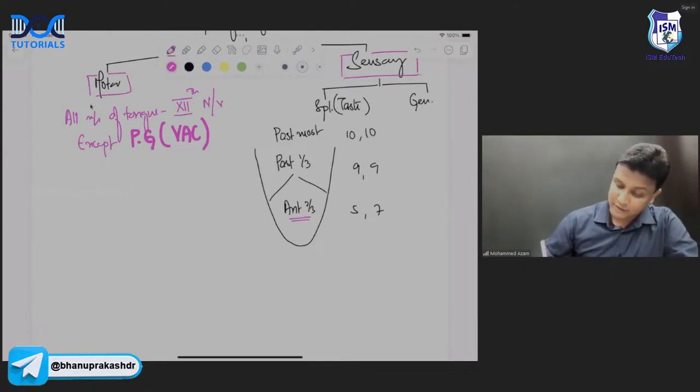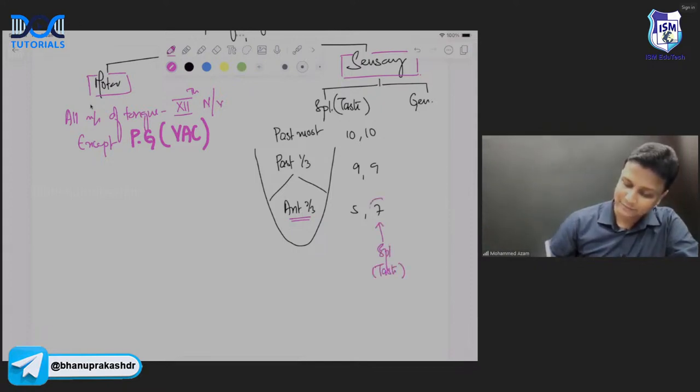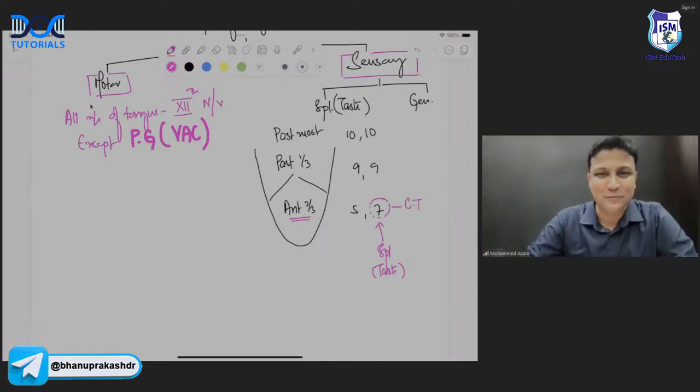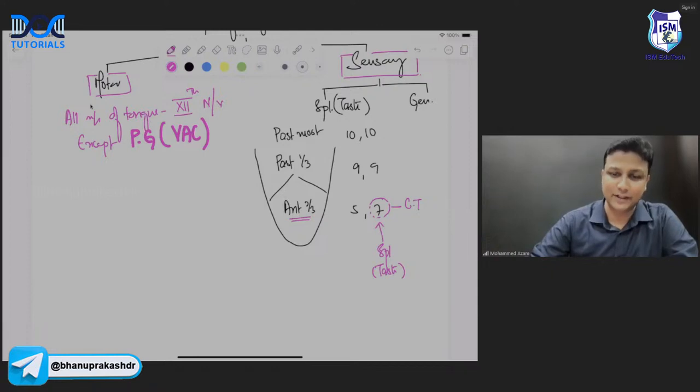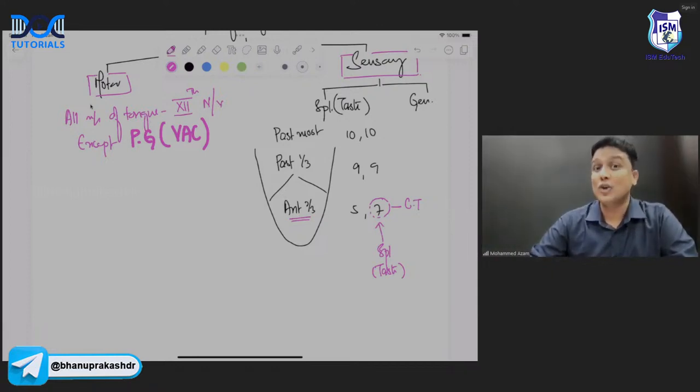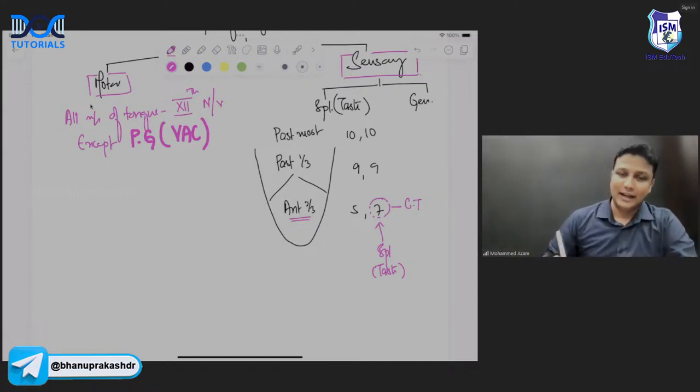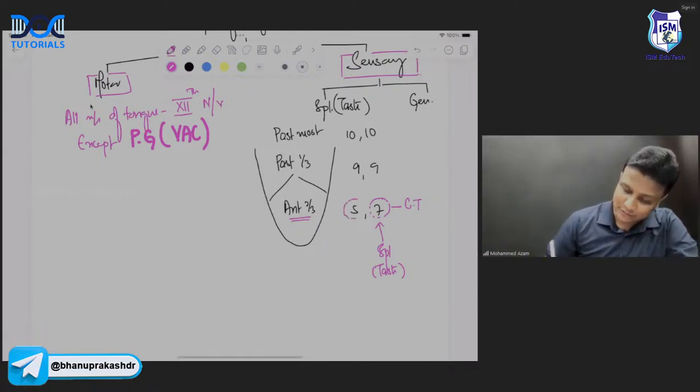Anterior 2/3 of the tongue, the taste sensation, special sensation taste will be carried by which one? The 7th nerve. And of course, which branch of the 7th nerve? Chorda tympani branch. The chorda tympani branch of the seventh nerve is going to carry the taste sensation from the anterior two-third. July exam question. And from the anterior two-third, general sensation will be carried by the fifth nerve, trigeminal nerve.